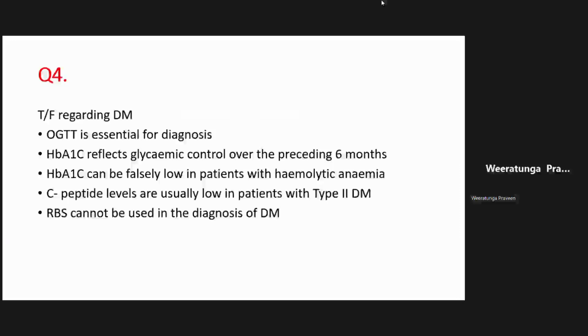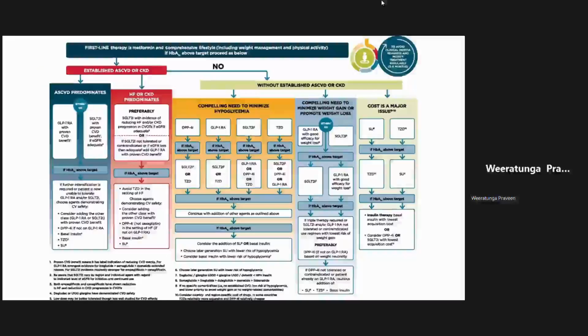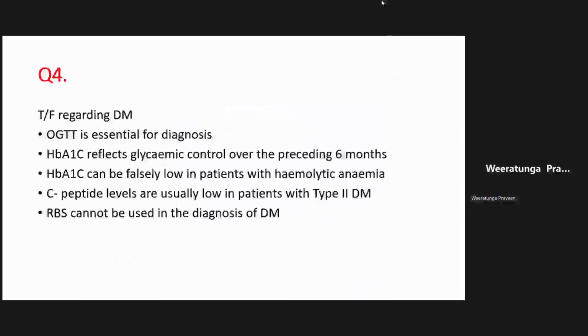There are various things that can affect the HbA1c, right? I'll send you a table of the various conditions that affect the HbA1c later. It's also important for MCQs.